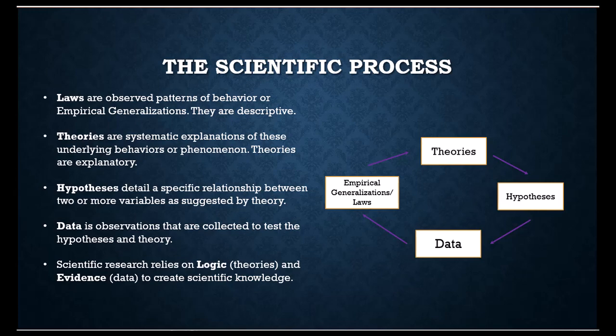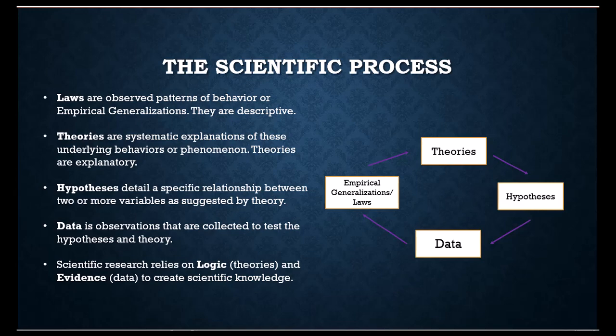And as part of collecting this data, we are looking for patterns of behavior or empirical generalizations. These are called laws. These are the sort of patterns we see when we look at the data. Scientific research in this way relies on logic, which is the theories and hypotheses that are generated from those theories, and evidence, which is the data and empirical generalizations or laws, in order to create scientific knowledge.